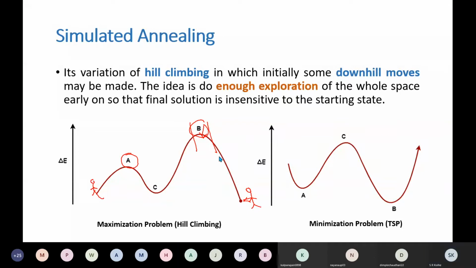If we start from the left-hand side, A will be returned. That is okay, that I told you. But what is the actual solution? What should the algorithm return? Top of the hill. So what is that solution?